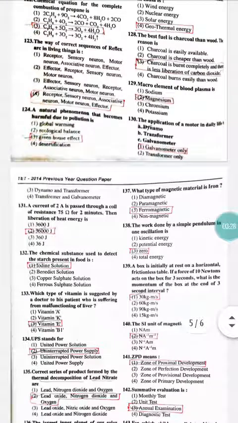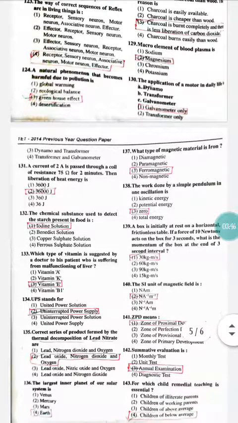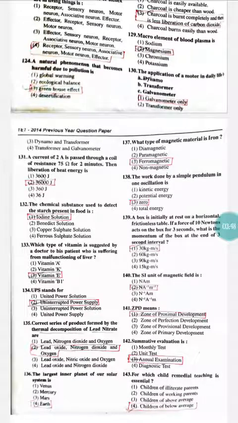Question number 129. Macro element of blood plasma is. The blood plasma consists of magnesium, as you all know. So the correct option here is magnesium. The application of a motor in daily life is. We are going to have three options here: dynamo, transformer and galvanometer. So here the correct option is galvanometer only.